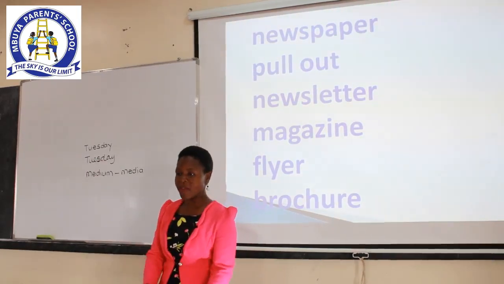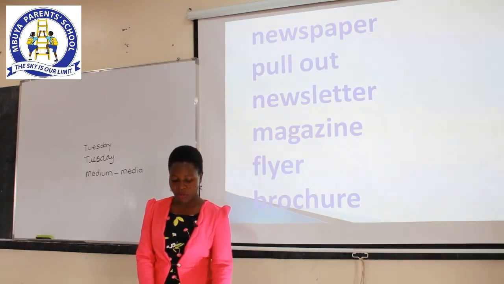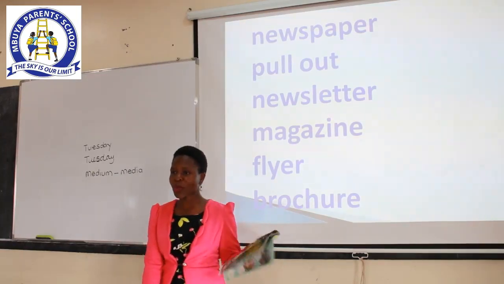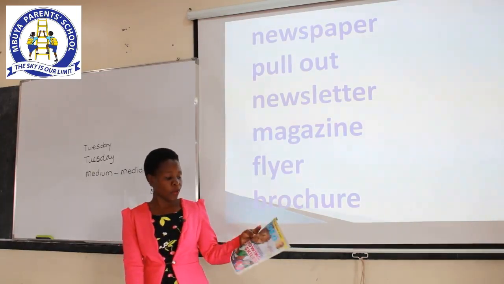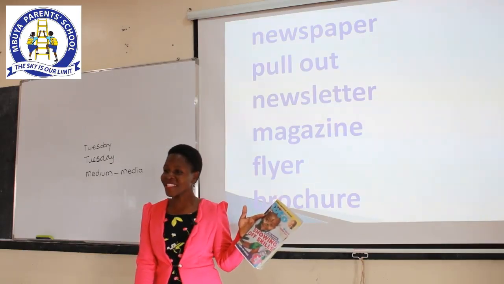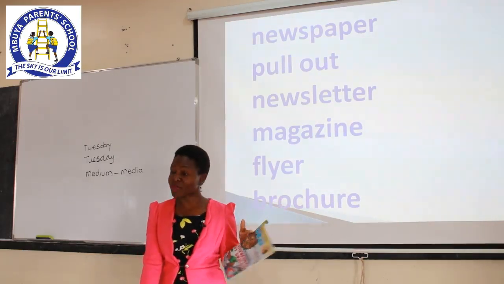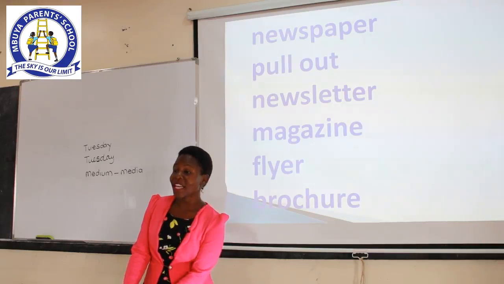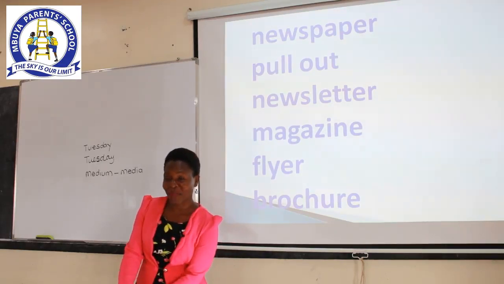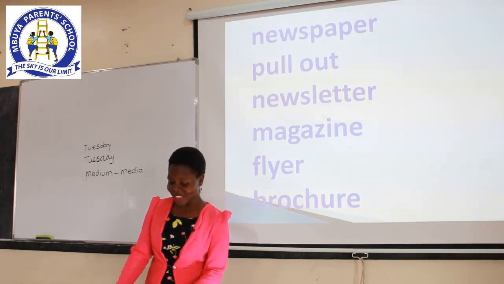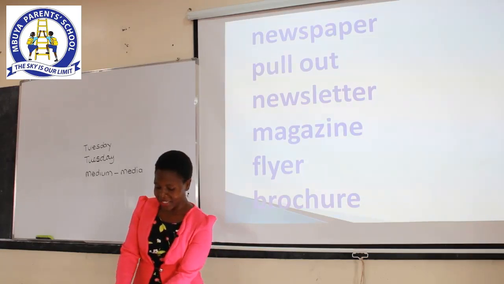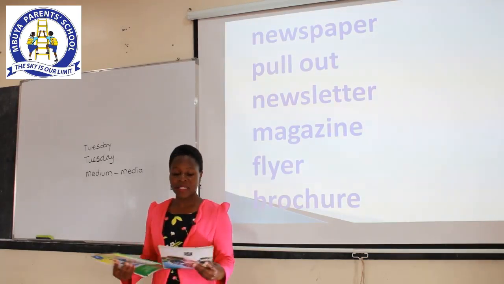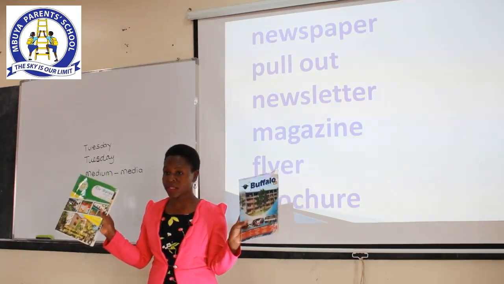But we have many other examples of magazines. Now this is the Toto magazine, and most of the people who write articles in these Toto magazines are children like you. And I'm glad that some of you have ever participated in the writing of these Toto magazines. Now we also have other magazines, like for schools.